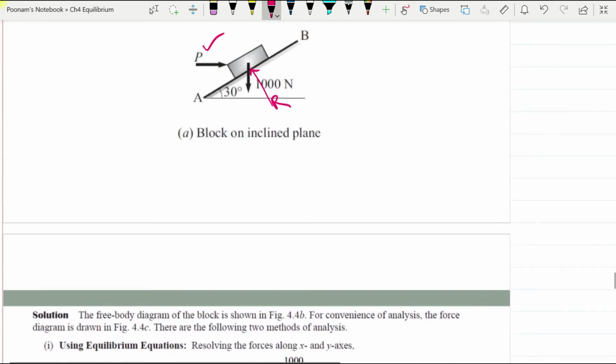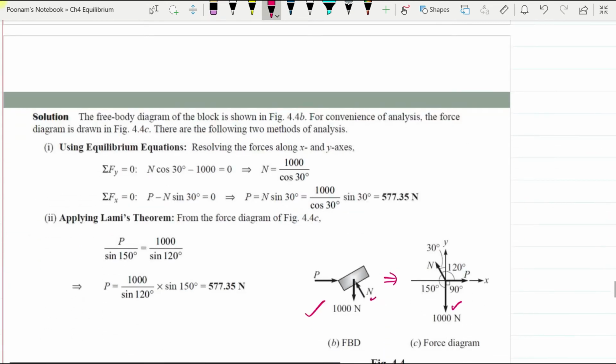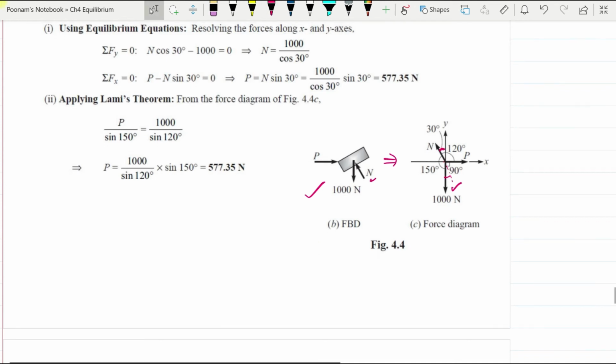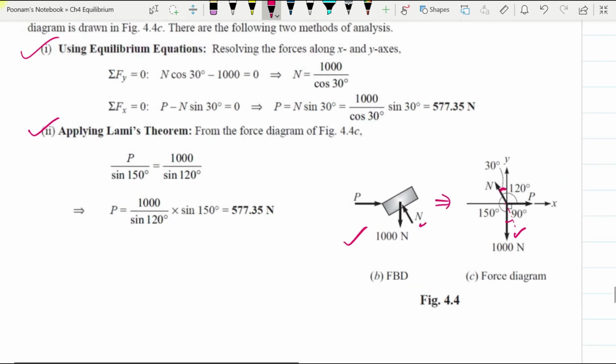the angle is given to us. So this is 30 degree. This will also be 30 degree. So that's why this will also be 30 degree. Parallel forces. This is 30. This is 30. So we can now resolve the forces, we can either use the equation of equilibrium or we can use the Lami's theorem. Let us see what happens if we use equation of equilibrium.